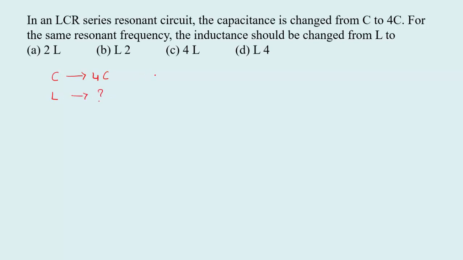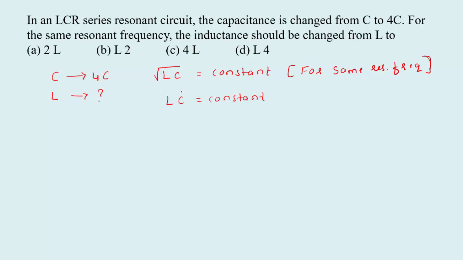So we know that for the same resonant frequency, root of LC is constant. We can use this equation, or we can write LC equal to constant. I am going to use this equation here.